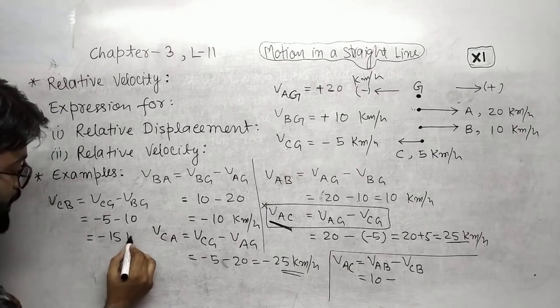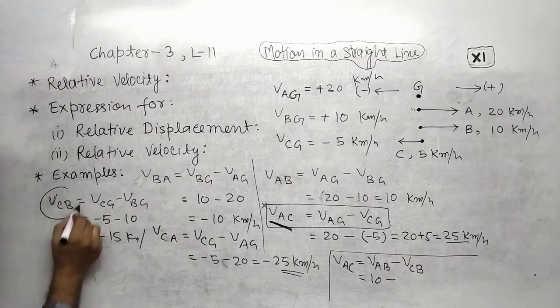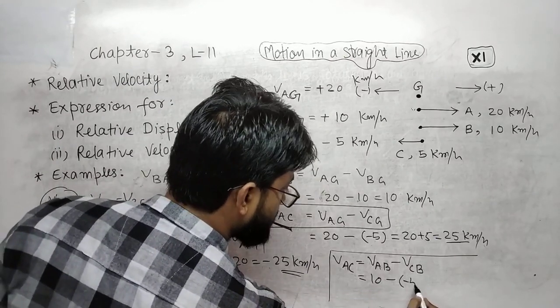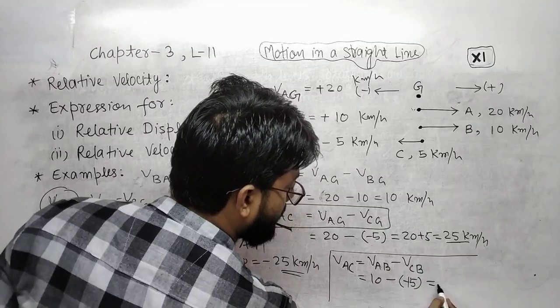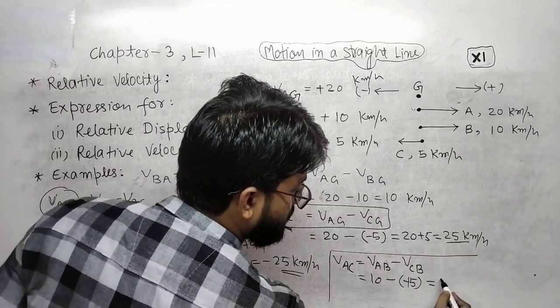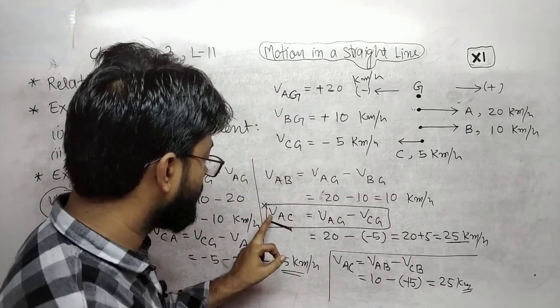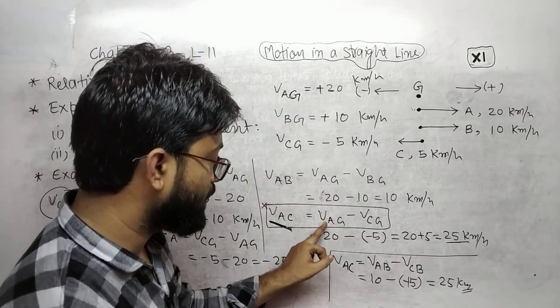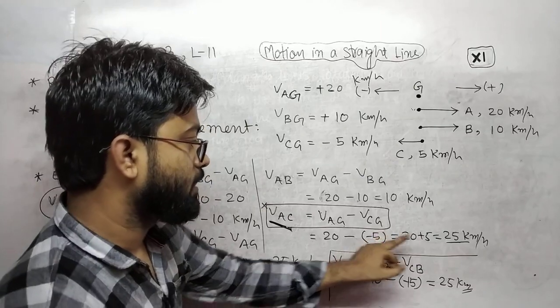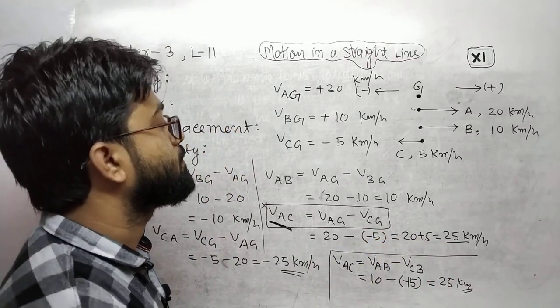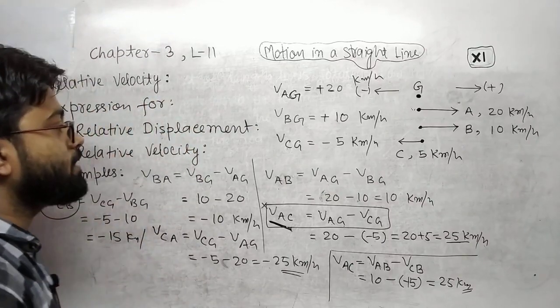Minus 15 kilometer per hour. And velocity of C with respect to B can be put here, that is minus 15 kilometer per hour. This is minus plus, that will be equal to 25 kilometer per hour. Here you will see that VAG minus VCG, that is 25. Here also it is 25 kilometer per hour. Hope you are understanding. This is very easy.